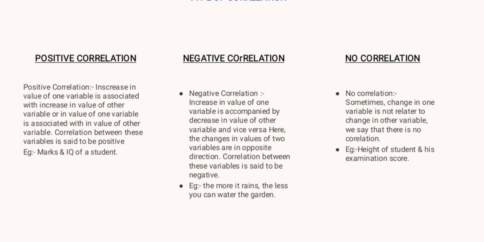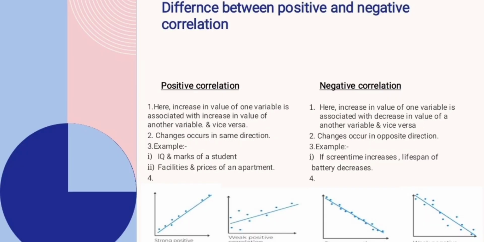And last is no correlation. No correlation means sometimes a change in one variable is not related to a change in the other variable. We say that there is no correlation. For example, height of a student and his examination score.